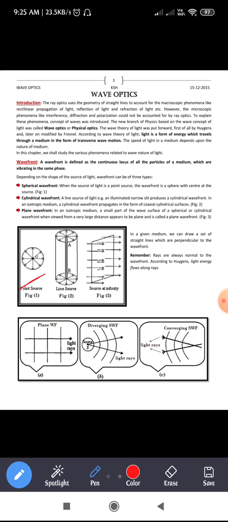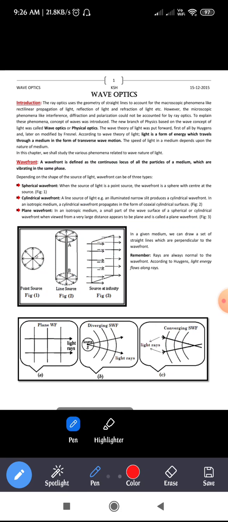This is an example of a spherical wavefront and this is an example of a cylindrical wavefront, right? When you take a small part of the cylindrical or spherical wavefront and view it from a very large distance, it appears to be like a plane. This itself is called the plane wavefront.